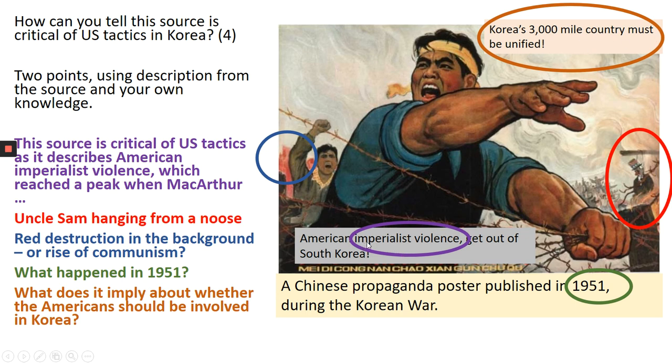They're also saying that America is an imperialist and is being violent with that imperialism and wants them out of South Korea. Now, an imperialist, the root of that word, we're looking at the word empire really here. So America is dominating other countries, and is using violence to dominate them. This is what China is saying here. So this source is implying that the Americans should not be involved in Korea. They're using their violent imperialist approach to dominate the country and stop it from being unified.